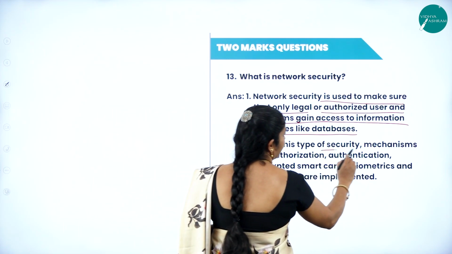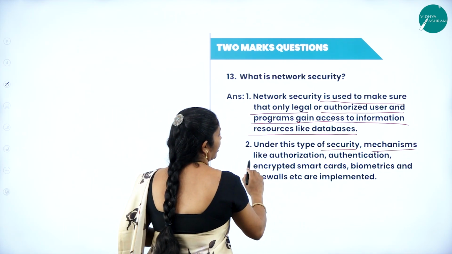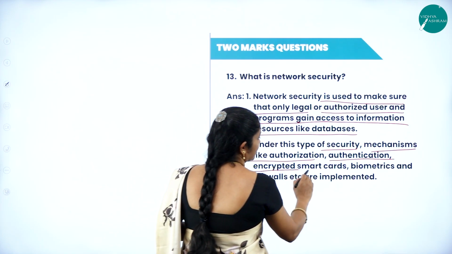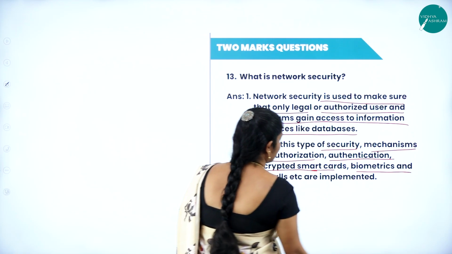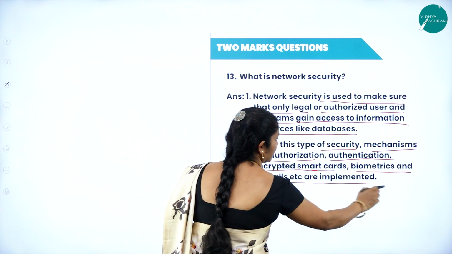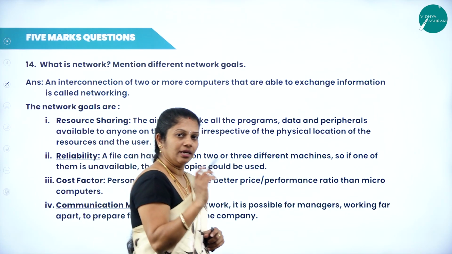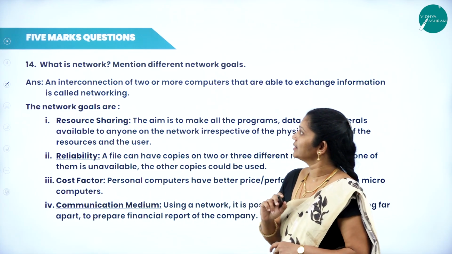Under this type of security, mechanisms like authorization, authentication, encrypted smart cards, biometrics and firewalls etc. are implemented here.